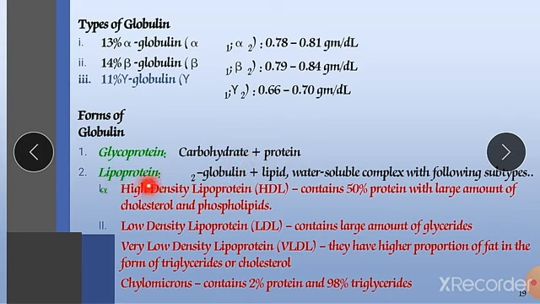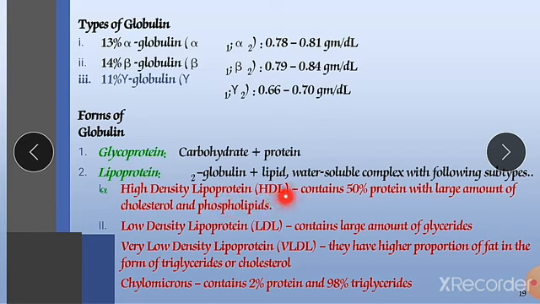Next is lipoproteins. This is globulin plus lipid. They are water soluble complexes. Lipoproteins means proteins plus lipid. There are various types of lipoproteins that we can see one by one. First is high density lipoproteins, also called HDL.